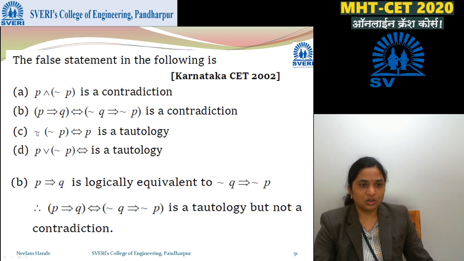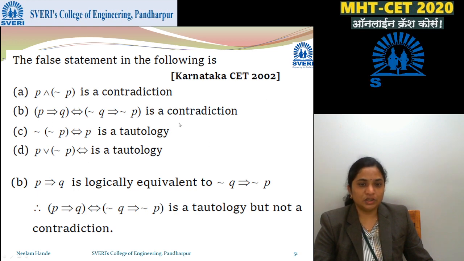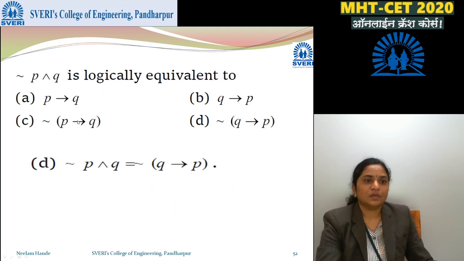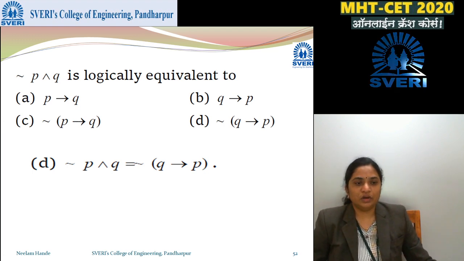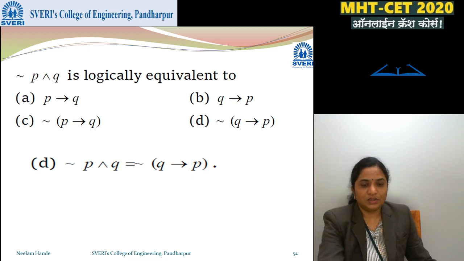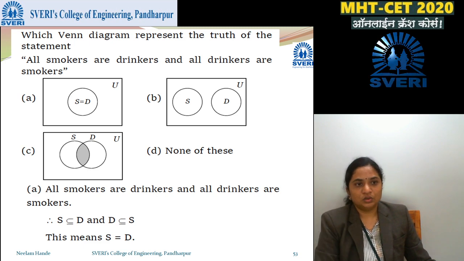If we solve, it is all true, and it is a standard statement also. So that is a true statement, but here it is given as a contradiction. So this is a false statement. Negation P or Q is logically equivalent to negation of Q implies P. This is a standard one.